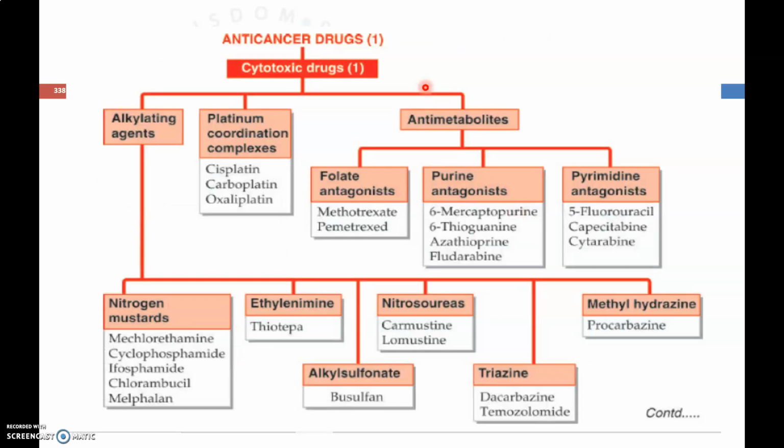Now coming to the first class, that is cytotoxic drugs. Cytotoxic drugs are mainly classified into alkylating agents, platinum coordination complexes, and antimetabolites.